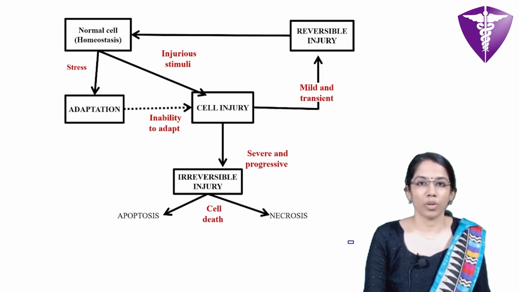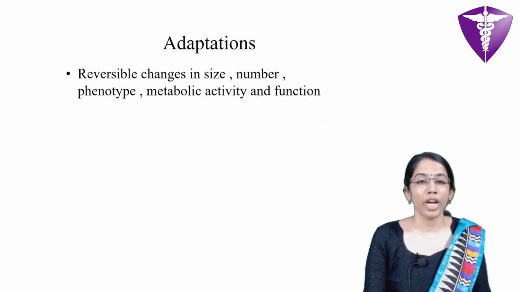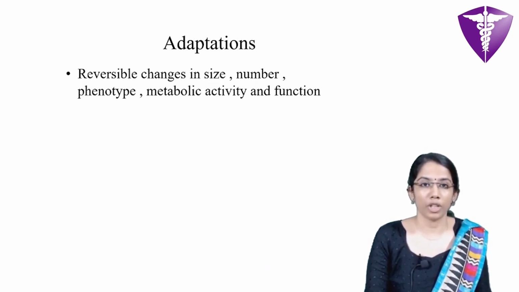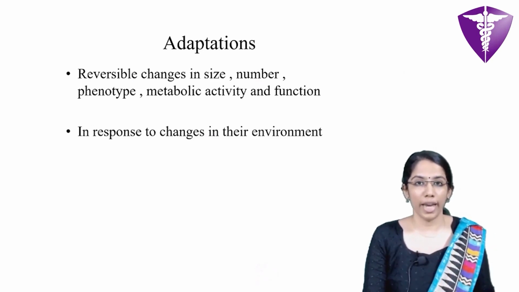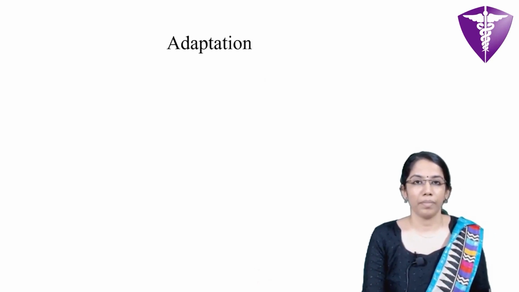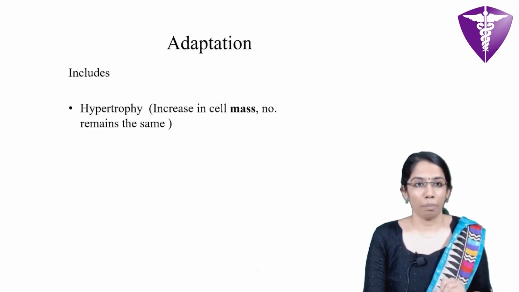necrosis or apoptosis. So, adaptations refer to reversible changes in size, number, phenotype, metabolic state and function. This occurs in response to changes in the environment. Adaptation includes mainly 4 topics.